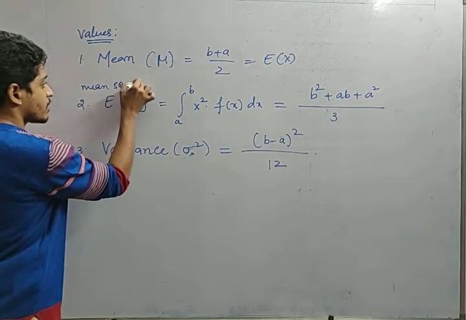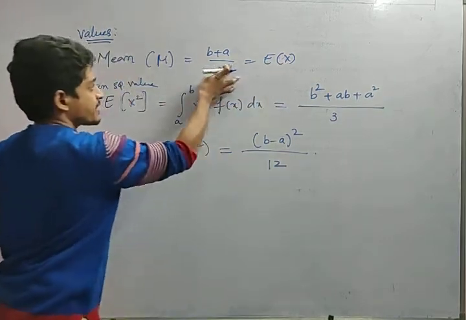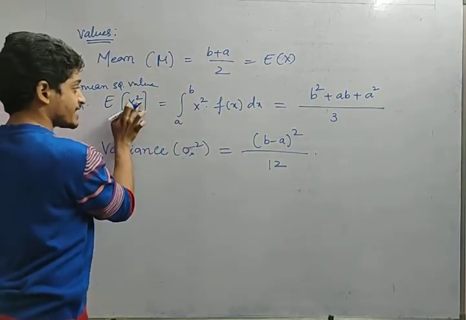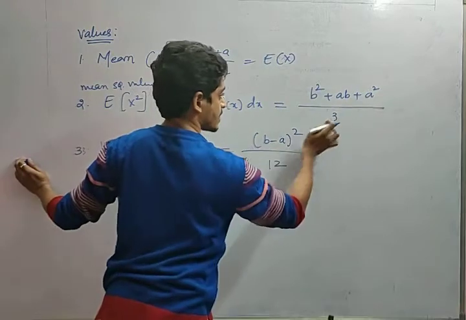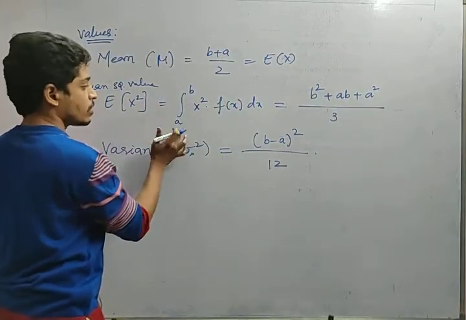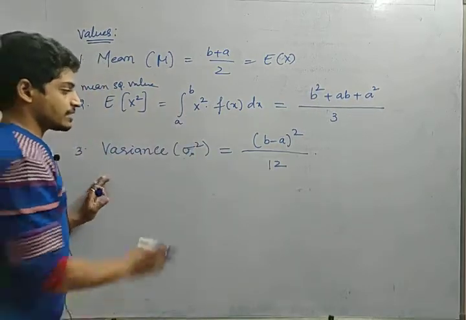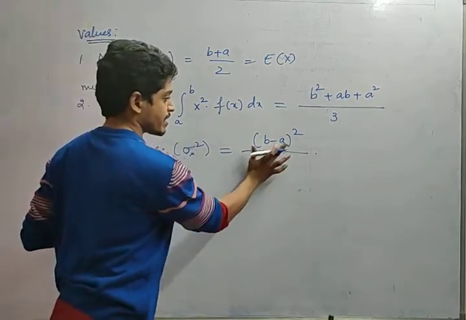Do you remember? Mean square value. Expectation of x square he is asking. Expectation of x is b plus a by 2. Expectation of x square is b square plus ab plus a square by 3. Expectation of x square, in the sense, this is a continuous distribution, so integral a to b of x square f of x dx. Right? Next one, variance. Variance sigma x square equals b minus a whole square by 12.